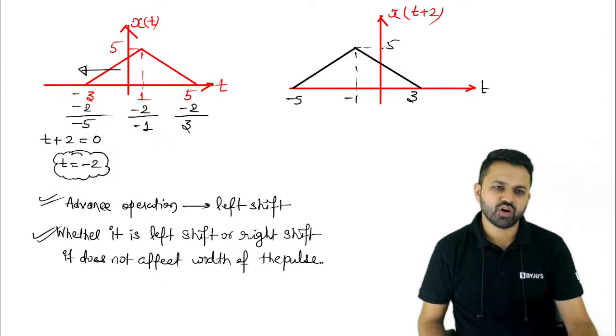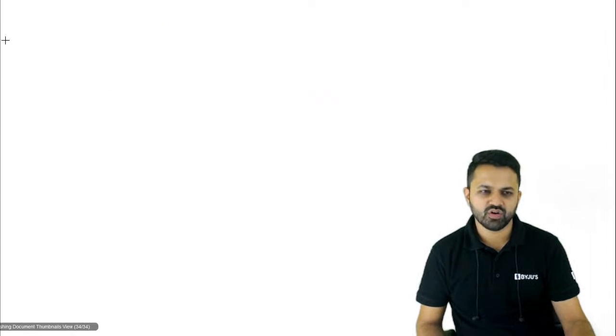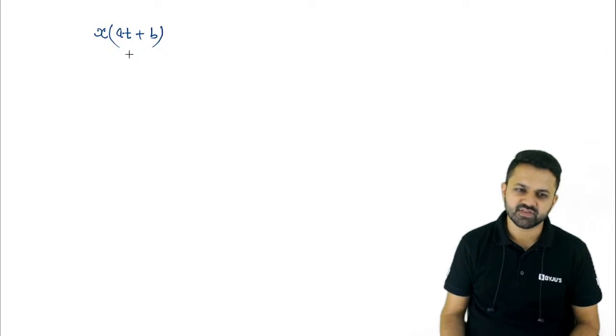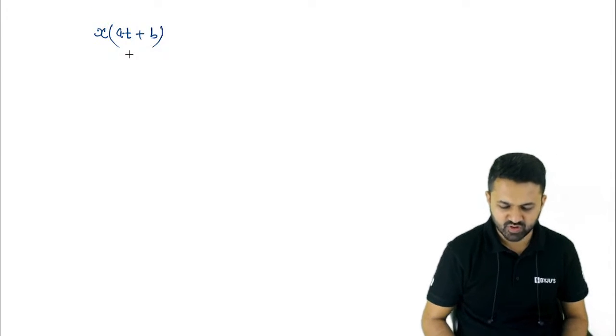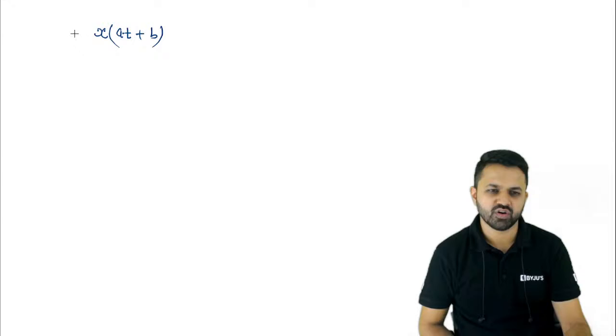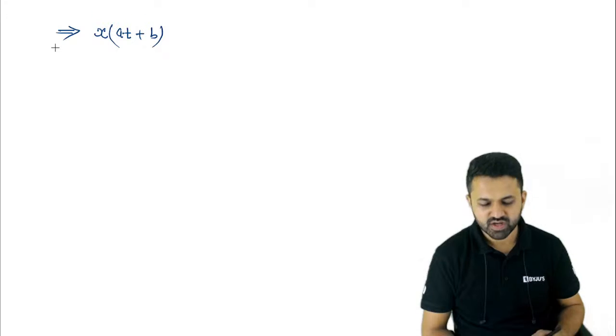Now, how do you draw the signal which is given in this form? Cos of AT plus B. Can you tell how will you draw the signal which is given in this form?